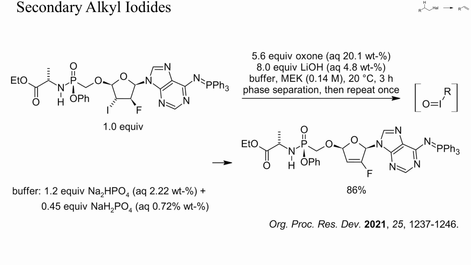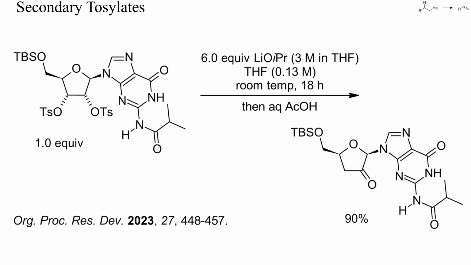A high yield of target olefin could be attained by oxidizing iodide to an iodoso group, which is a still better leaving group. Already at room temperature and at pH 7, a highly selective elimination occurred. Here, a ditosylate, similar to the previous starting material, underwent elimination by treatment with an excess of lithium isopropoxide. The initially formed enol tosylate, however, was cleaved by the alkoxide, and the final product was a ketone.